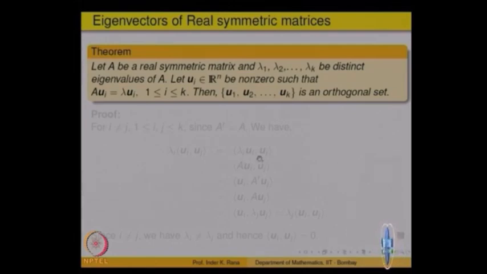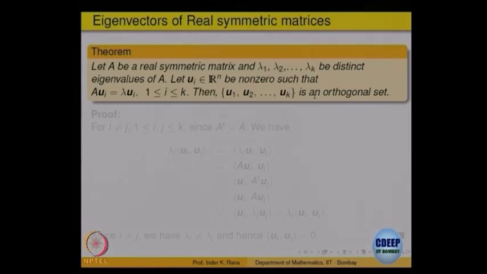So if A is real symmetric and there are distinct eigenvalues, we have already shown that for any matrix, if the eigenvalues are distinct, then the corresponding eigenvectors are linearly independent. But now it says something more: if lambda 1, lambda 2, ..., lambda k are distinct eigenvalues and you pick eigenvectors ui corresponding to them, then they are not only independent, they form an orthogonal set, they are perpendicular also.